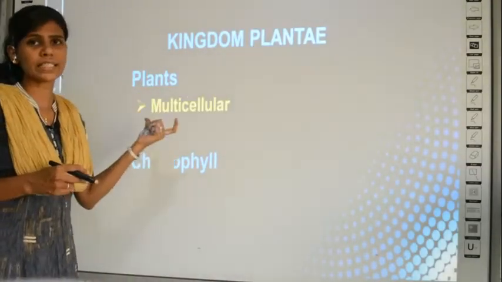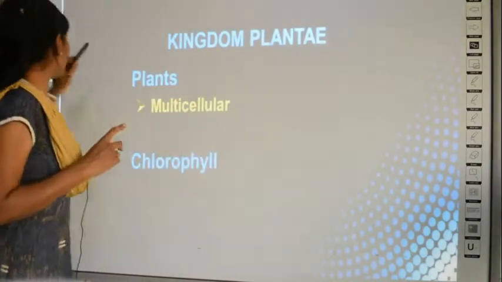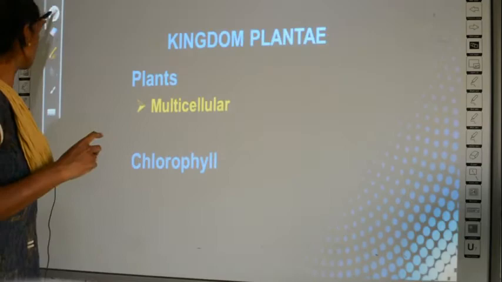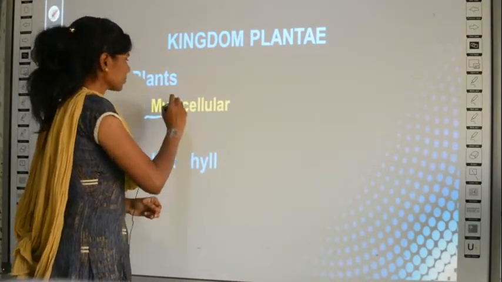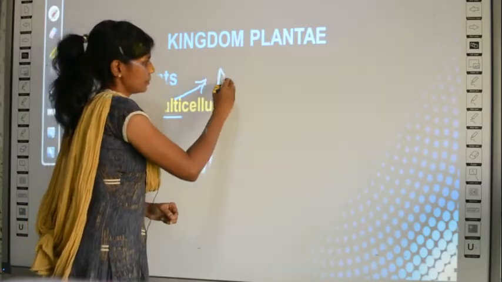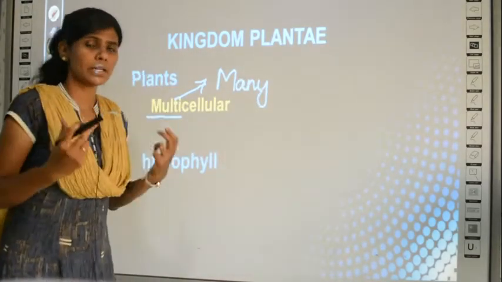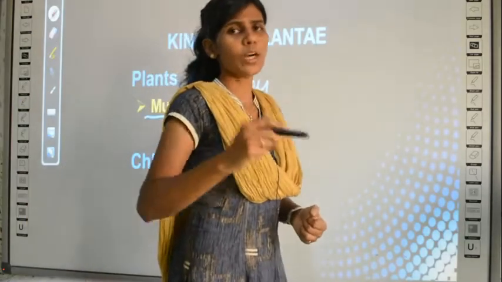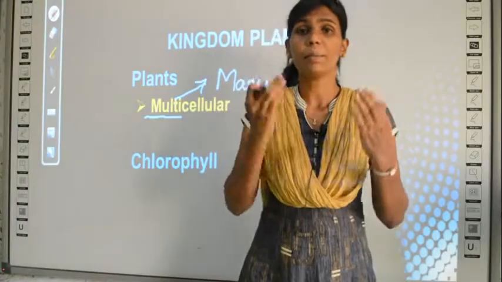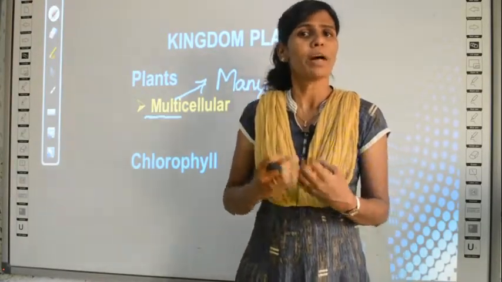Plants are multicellular. What is multicellular? Multi means many. Uni means single. What is many in plants? There are many cells in plants. Plants are made up of many cells, or multiple cells.